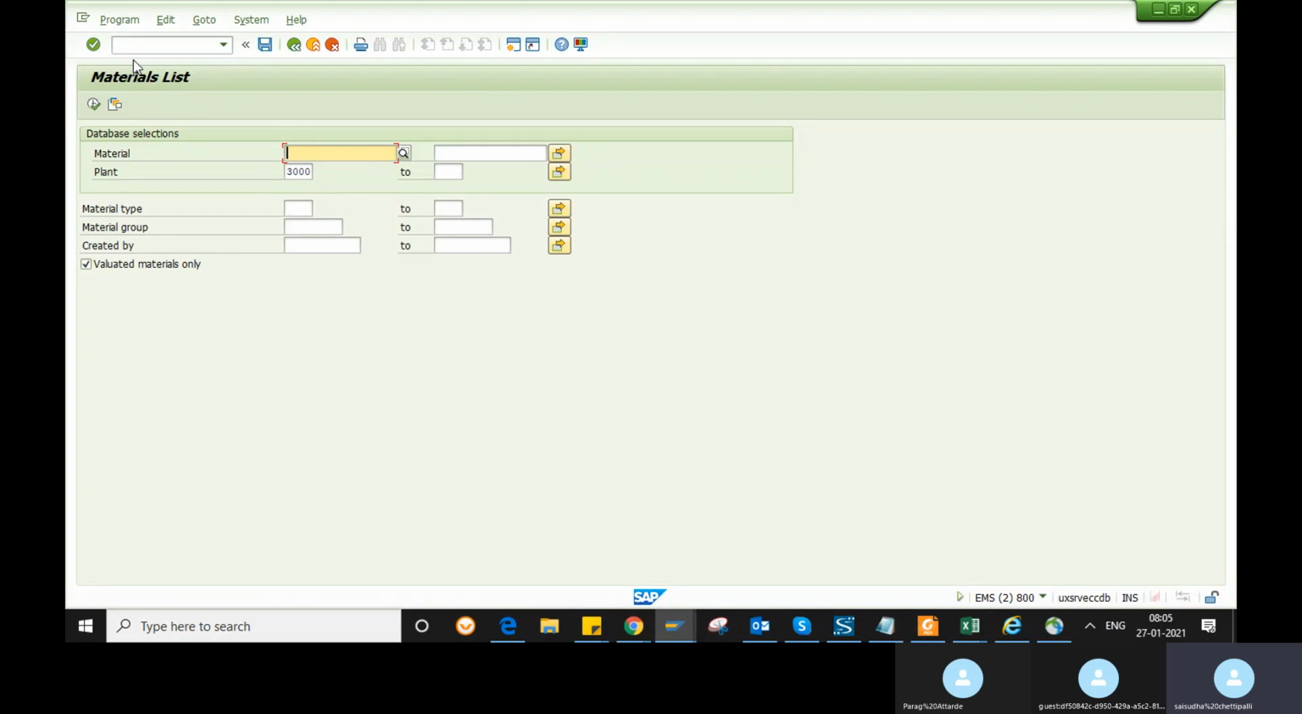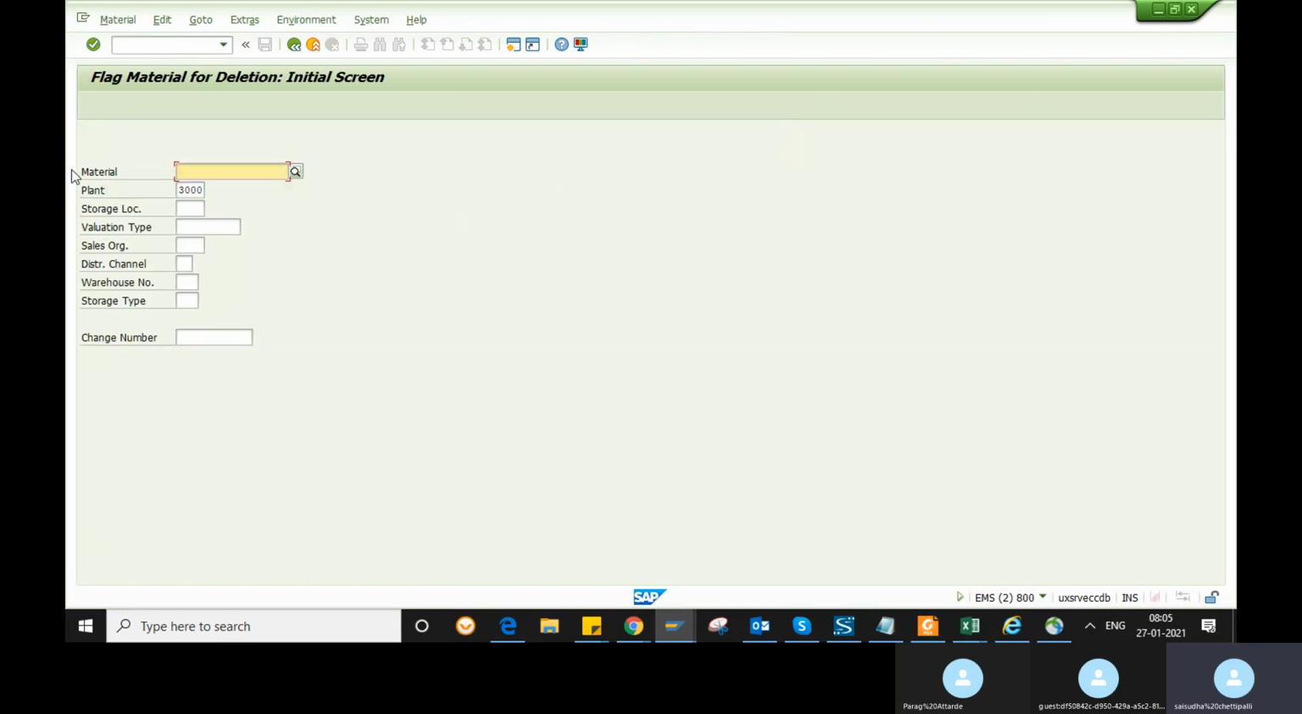And then we have a transaction for deletion also. You can delete a material also. You cannot completely delete that material, but you can flag that material for deletion, so you can't use that material again. So that is MM06, flag material for deletion. So give the material number, execute.